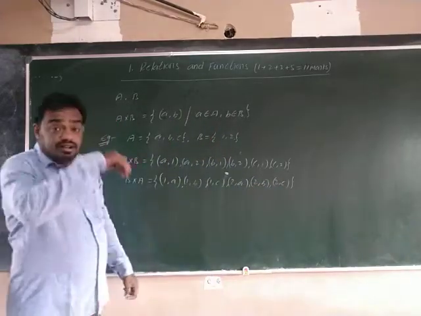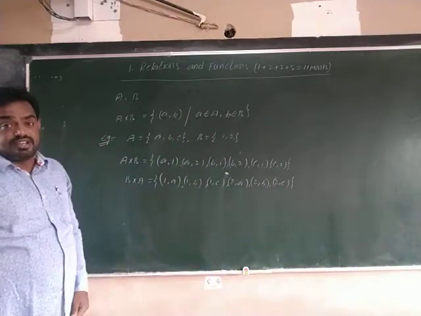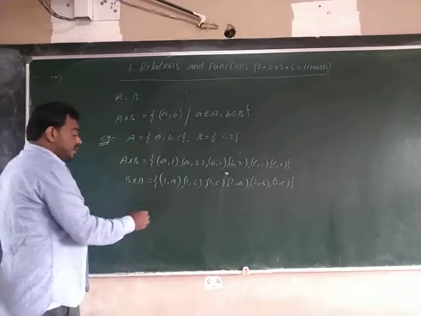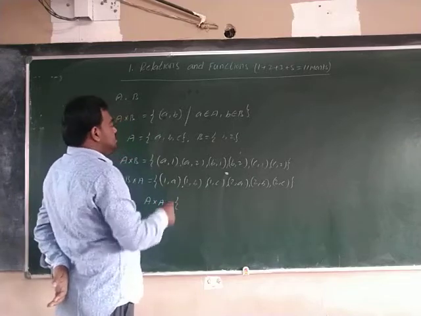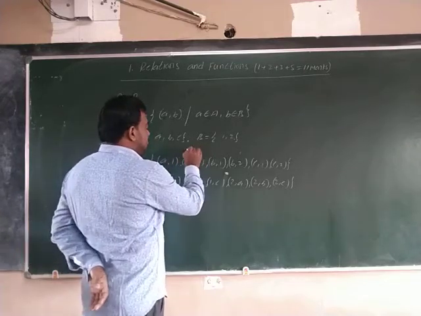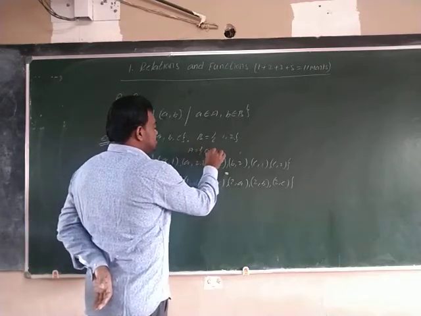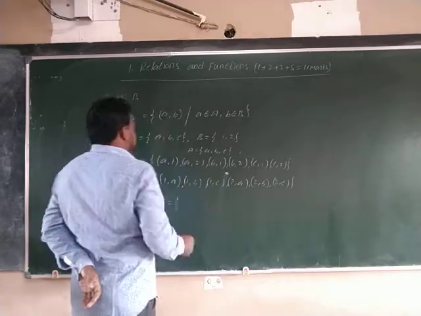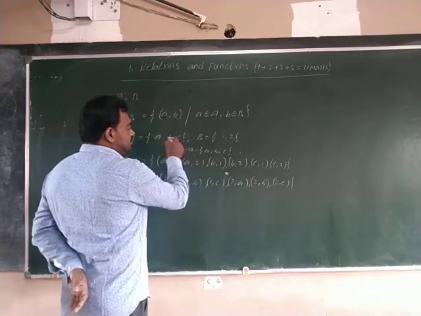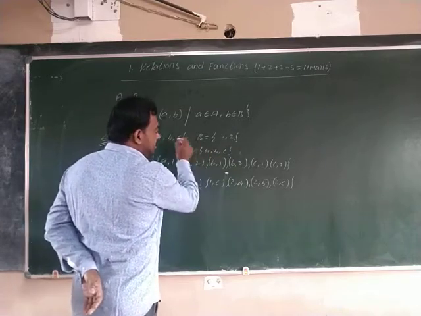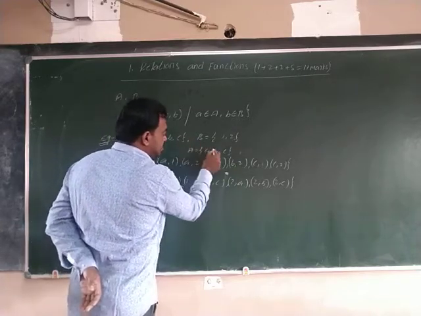Okay, this is the Cartesian product of B comma A, that is B cross A. If I write A cross A, it means A related to A. Now write A is equal to the set {A, B, C}. That means A related to A, A related to B, A related to C; B comma A, B comma B, B comma C; C comma A, C comma B, C comma C.